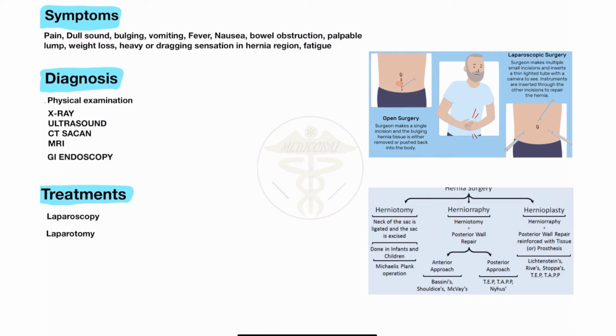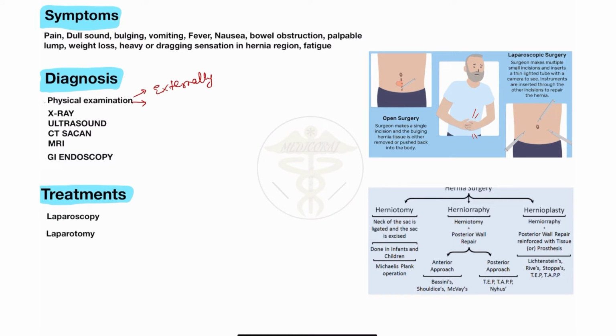If you do not see the hernia externally, then it's an internal hernia. So on the basis of first of all physical examination, you look externally: if visible, then it's an external hernia. If not visible, then it's an internal type of hernia. So first of all, physical examination.